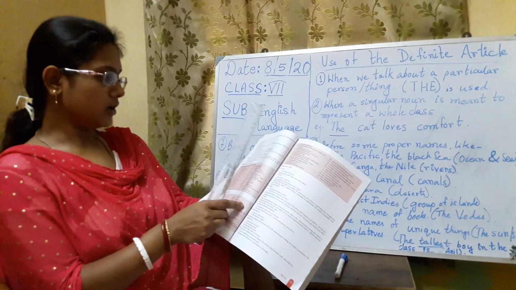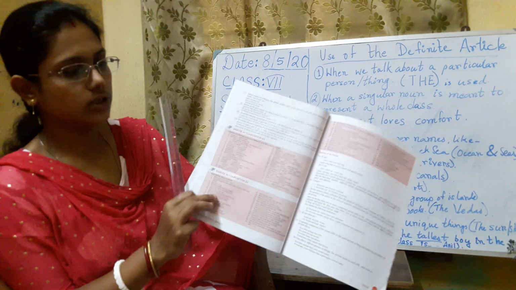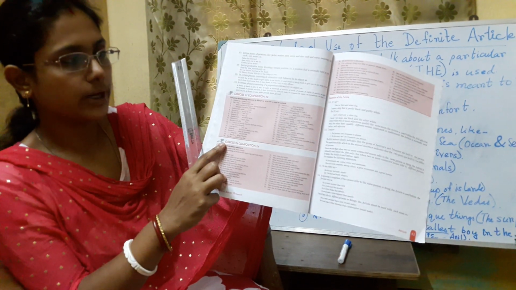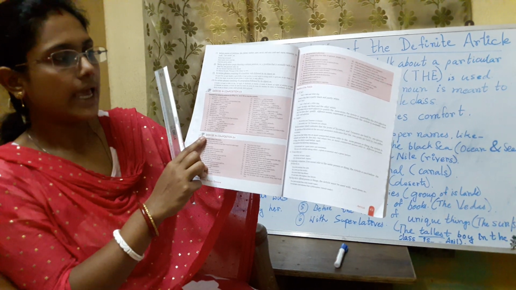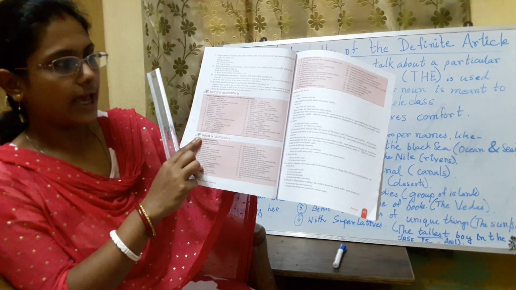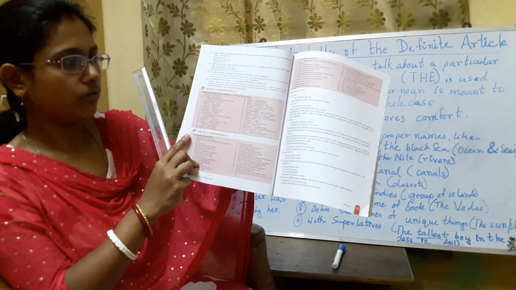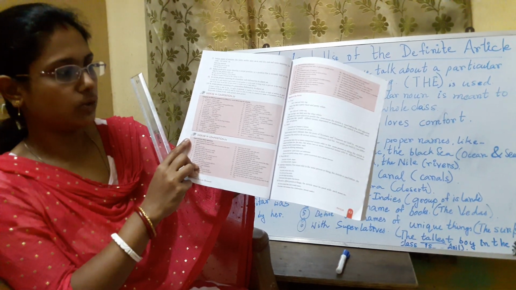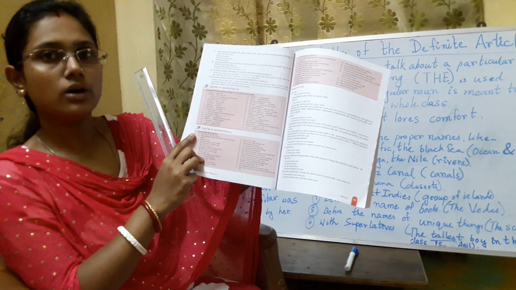Then turn to page number 42. Here you will see that one exercise is given, exercise in composition 23. Complete the following sentences by filling in a, an or the as may be suitable. This one is your homework or assignment which I am giving you now. You are going to solve it in your copy.